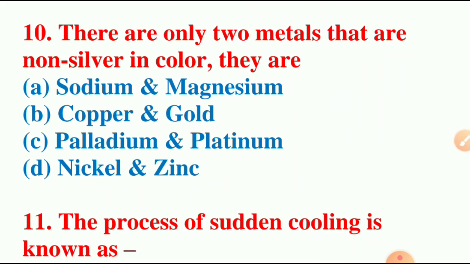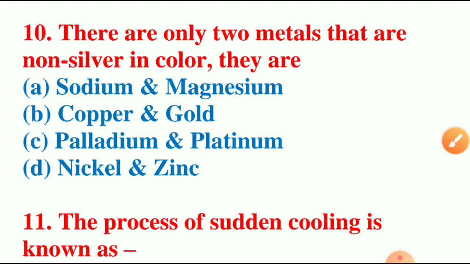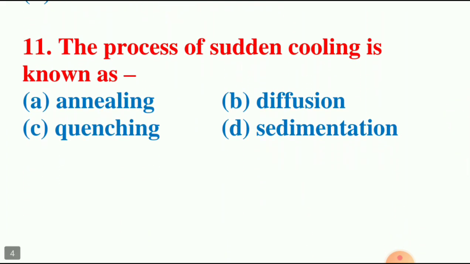There are only two metals that are non-silver in color. They are, option A, sodium and magnesium, copper and gold, palladium and platinum, nickel and zinc. And the answer for this question is copper and gold. Moving on to next question. The process of sudden cooling is known as annealing, diffusion, quenching, or sedimentation. And the answer for this question is quenching.